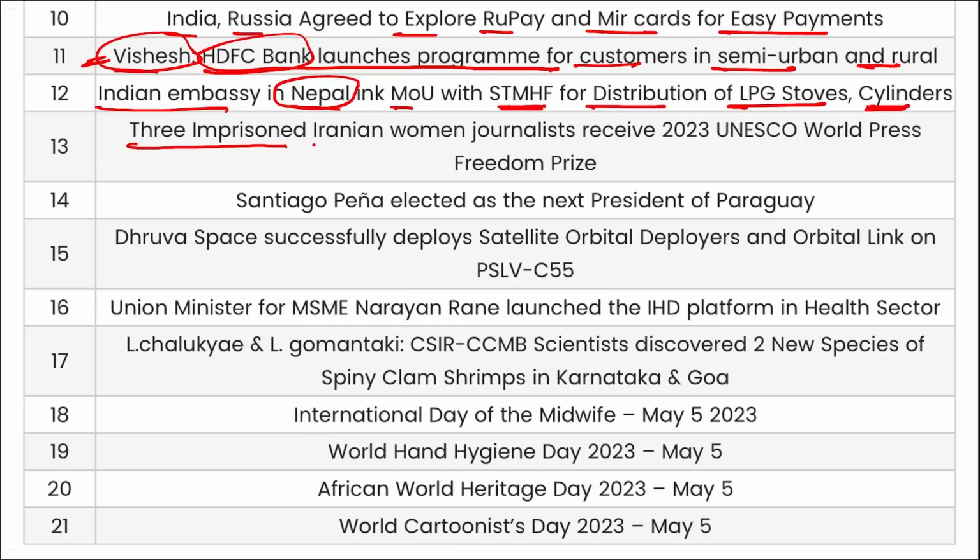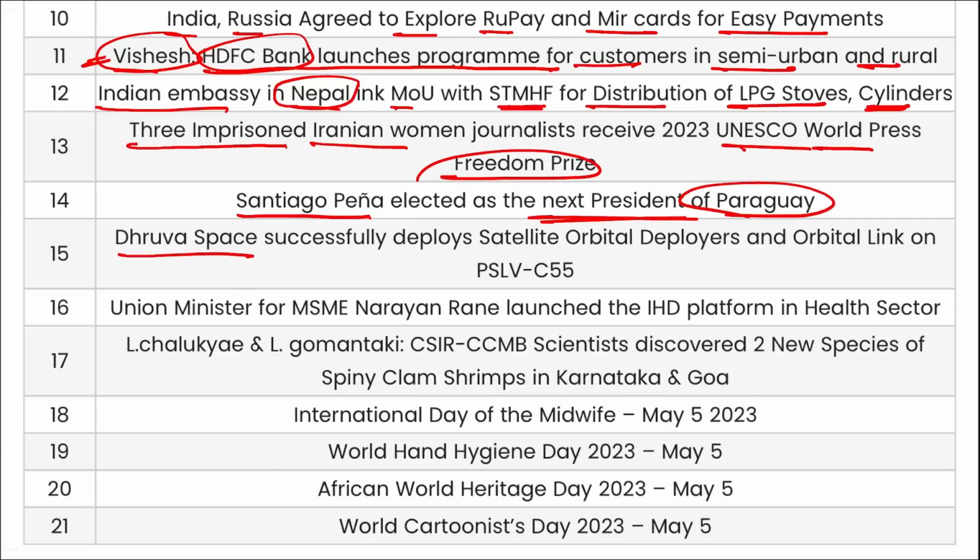Three imprisoned Iranian women journalists will receive the UNESCO World Press Freedom Prize. Santiago Pena has been elected as the next president of Paraguay. Dhruva Space successfully deployed satellite orbital deployers and orbital link on the PSLV C-55 rocket from Satish Dhawan Space Center in Sriharikota, Andhra Pradesh. Union Minister for MSME Narayan Rane launched the IHD platform in healthcare sector.